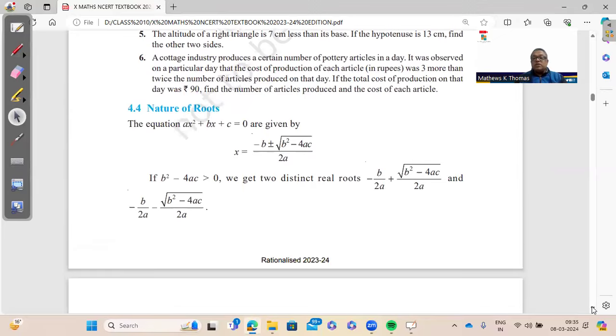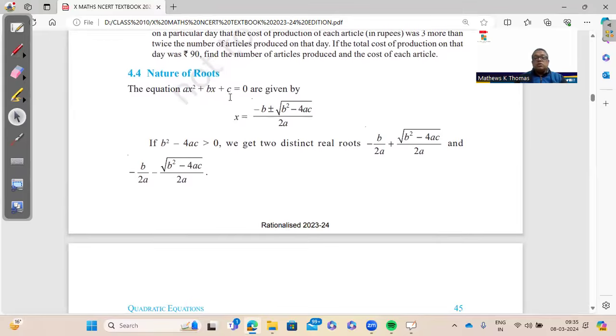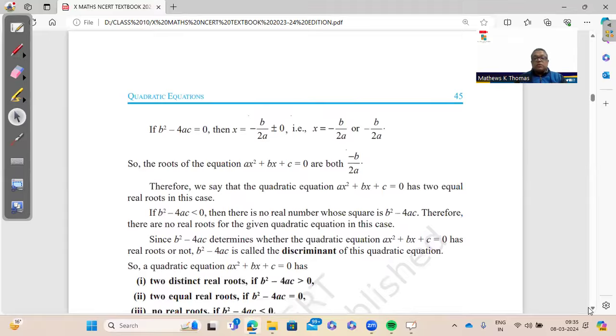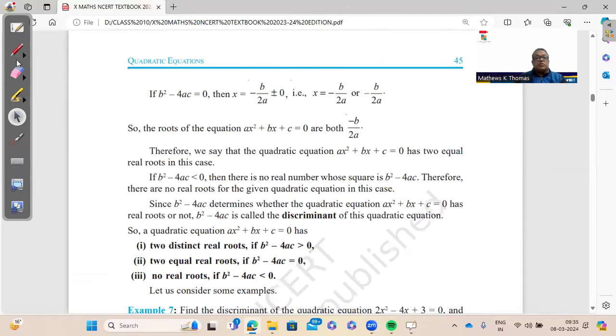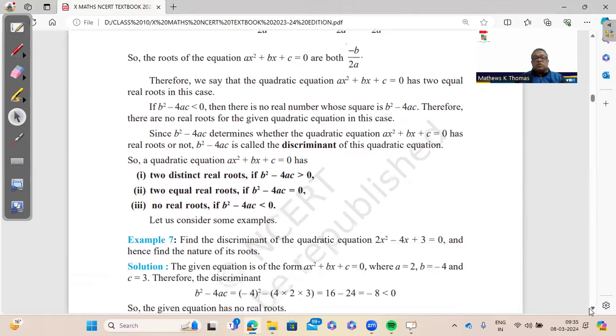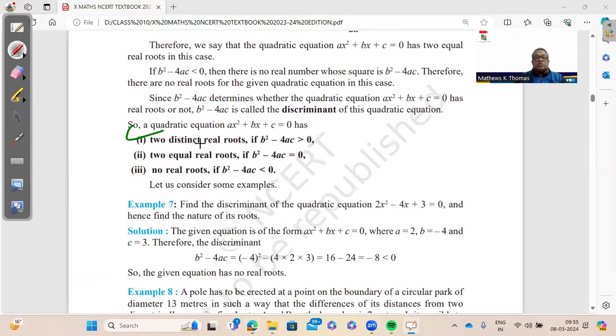Now, the most important thing here is to find out the nature of the roots. To find the nature of the roots, we have to find the discriminant. The formula for the discriminant is b square minus 4ac. Please go through these 3 conditions. Definitely, you will get a question on this.